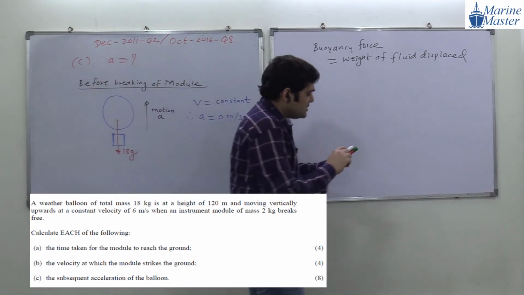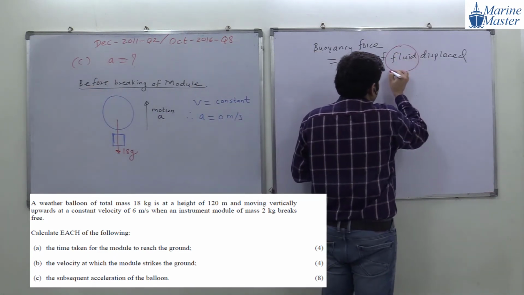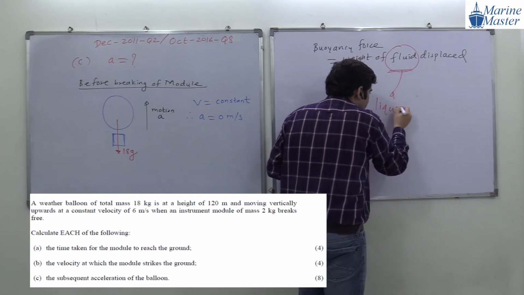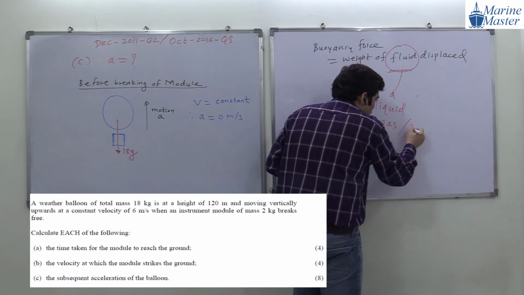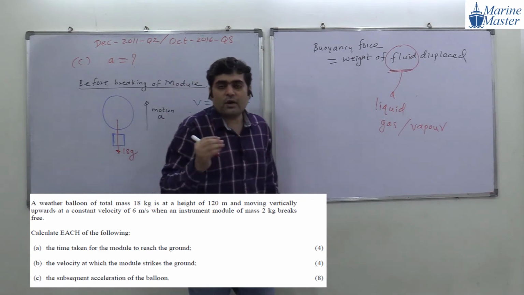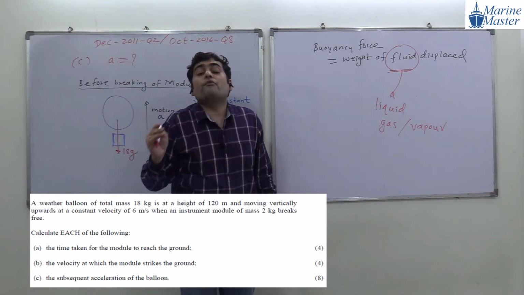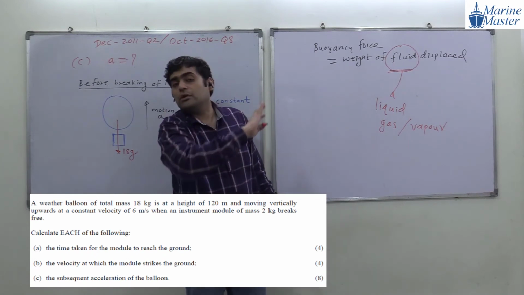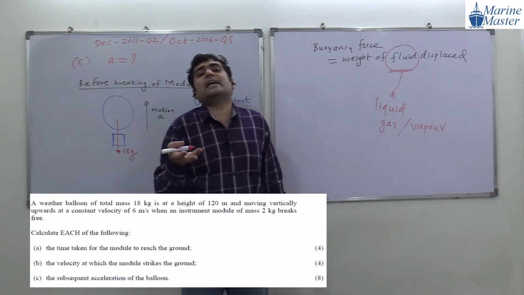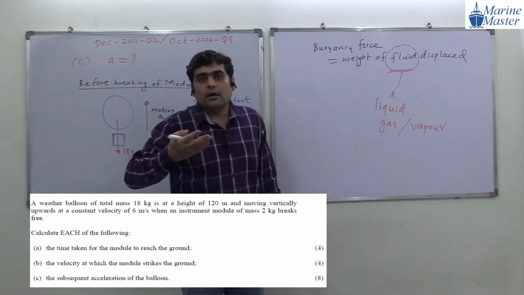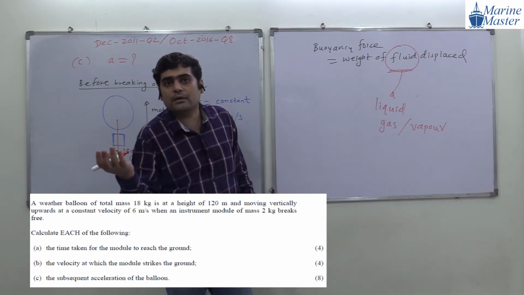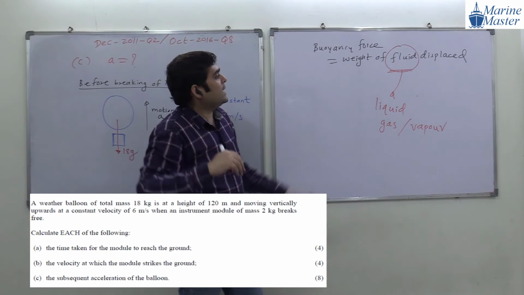Okay. Now, what is the meaning of fluid, guys? Fluid means liquid, gas or vapor. What is meant by fluid? Fluid means thing which can flow. Means whatever the things, liquids, water, oils, these things can flow. Air, nitrogen, hydrogen, all these are gases. Steam, vapor, okay. Thing which can flow, we can say it as a fluid.